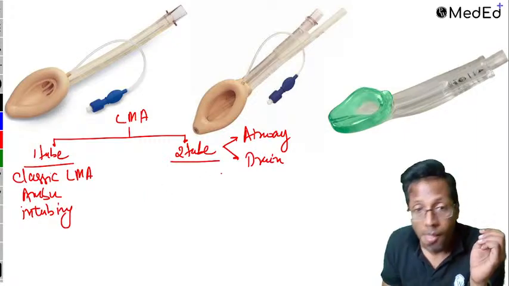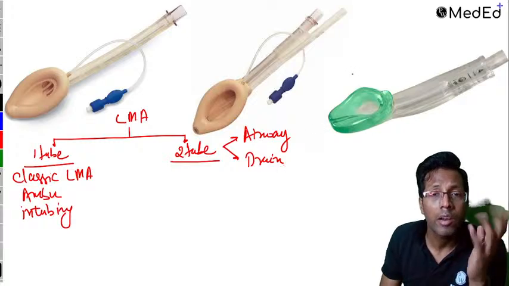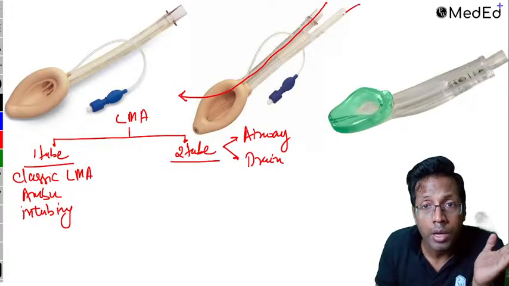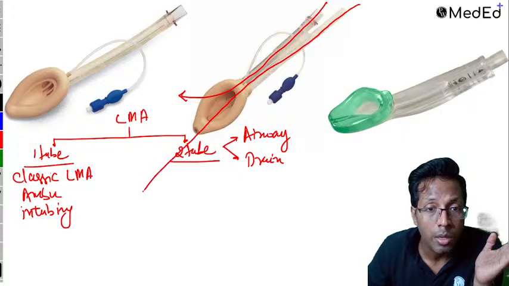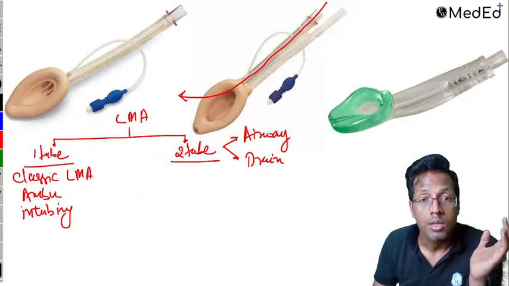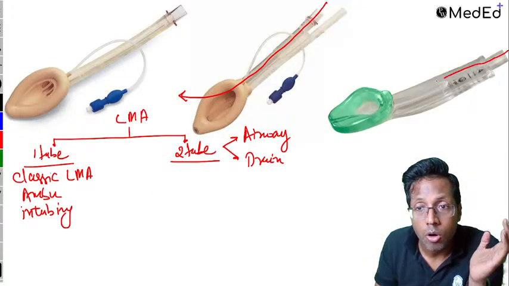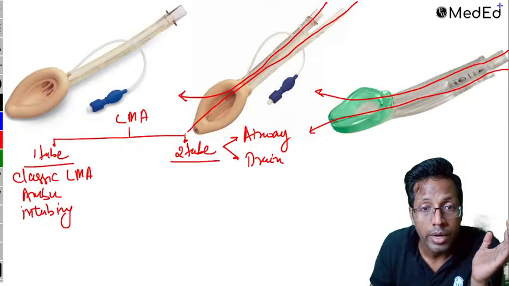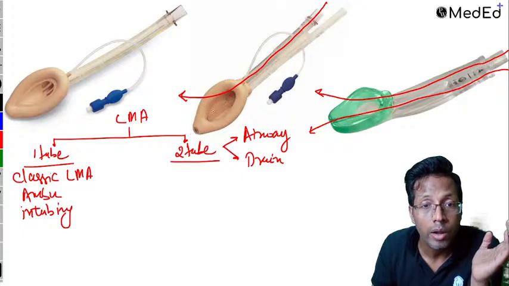In the two-tube type, one is an airway tube and the second one is a drain tube. The airway tube means oxygen goes from here into the patient's trachea, and from here you put a Ryle's tube that goes inside the stomach, which can do the suctioning from there. Similarly here, oxygen goes inside the trachea, and a Ryle's tube from here goes inside the stomach. These are the two tubes. Among the two-tube types, you have three of them.